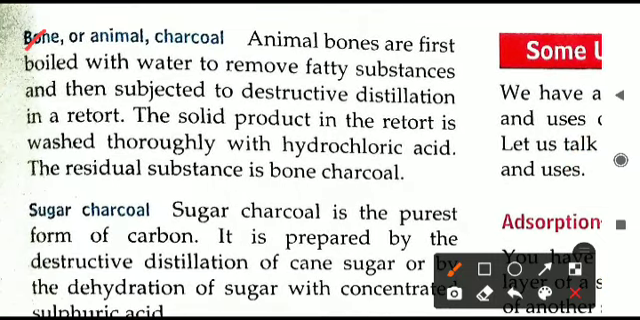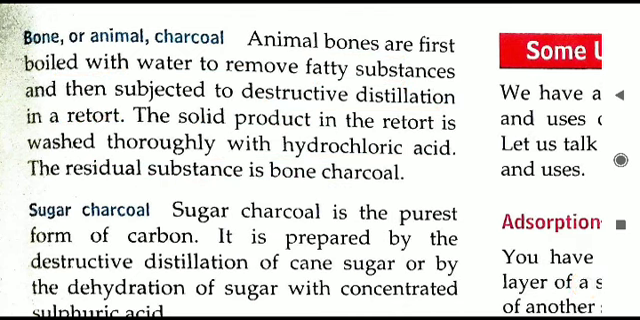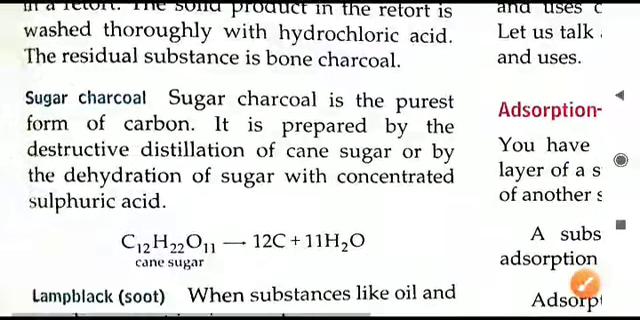Next is the bone or animal charcoal. In this case, animal bones are boiled to remove the fat, and then destructive distillation takes place. They are heated, and then we get the charcoal. This charcoal is washed with hydrochloric acid, so that any impurities can be cleaned off. So that is how bone or animal charcoal is prepared.